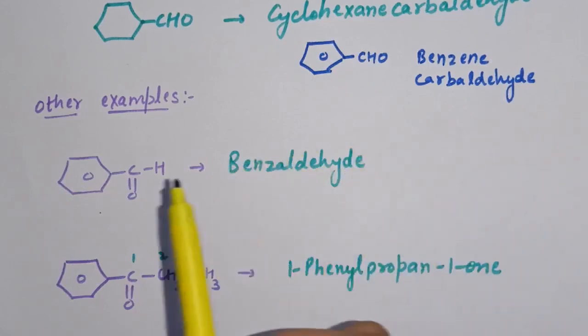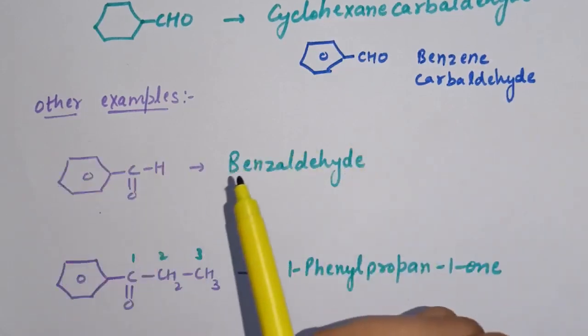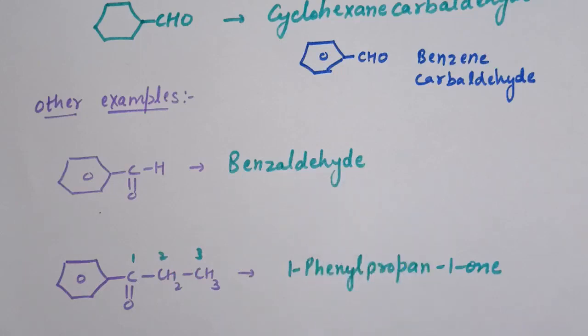This is the common name for the structure, and this is also accepted by IUPAC. Now the next example: the carbonyl group is bonded to two R groups, one is phenyl and the second is an ethyl group. Now we will start numbering from this side.